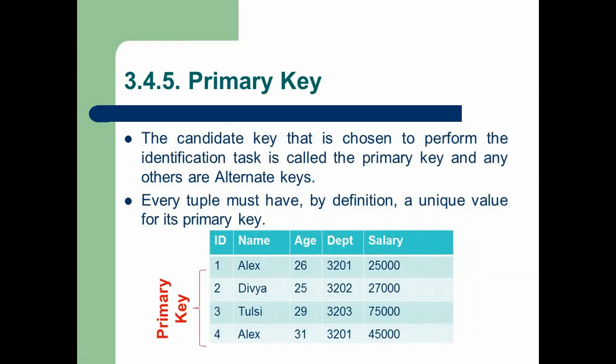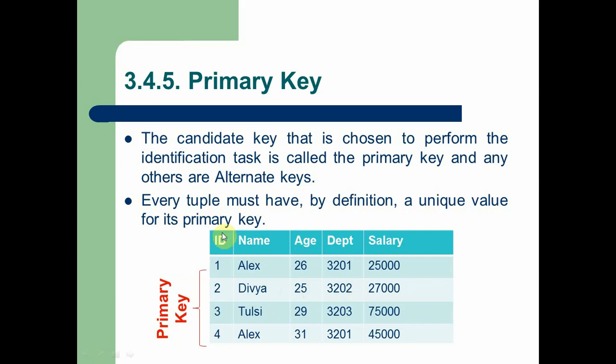Next concept is primary key. Here, key refers to columns or attributes. This primary key is also called a candidate key. The purpose of this key is identification. In a table, there are thousands of records or rows or tuples. For identifying a single record, row or tuple in a table, this primary key is useful. So a primary key is a column which contains a unique value. Every tuple must by definition have a unique value for its primary key.